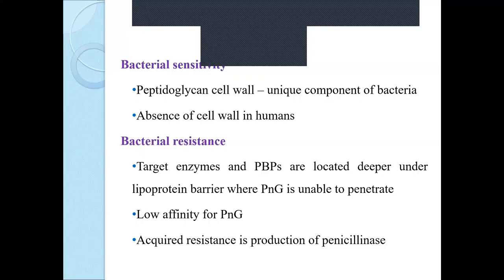So if the beta-lactam ring gets broken, penicillin will not be effective anymore. So three reasons are there for bacterial resistance. First, the target things are located deeper so that penicillin cannot reach that site. Second, there is less affinity of penicillin G towards the target enzymes. And third, the main reason, is production of penicillinase.